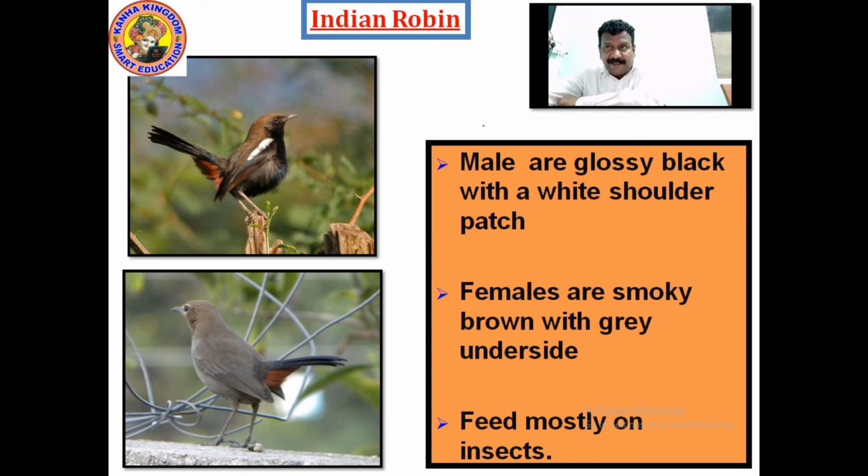It has a grey thing in their belly side. They feed mostly on insects. This is again a commonly found bird. So males are glossy black with white shoulder patch, females are smoky brown with grey underside. They feed mostly on insects. Write this down.